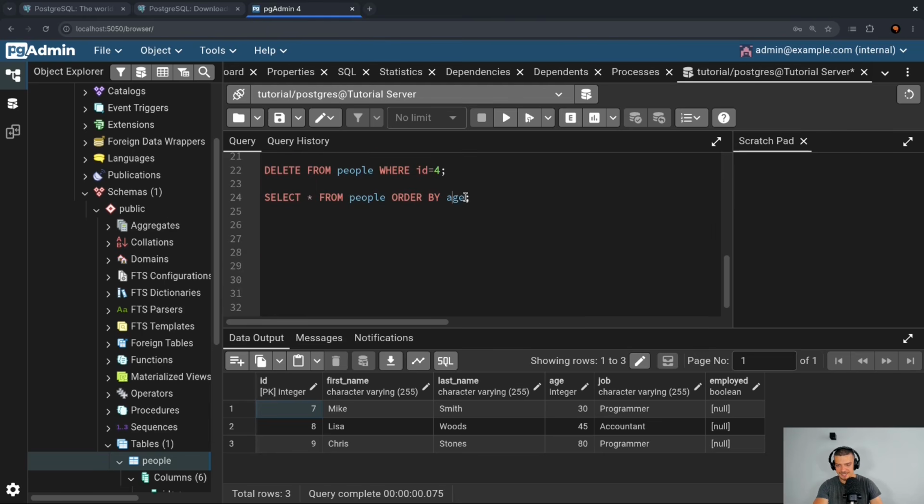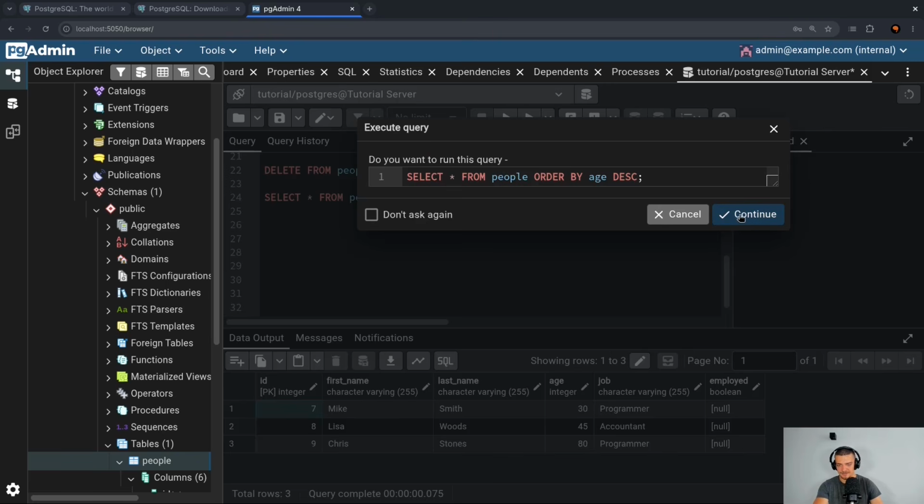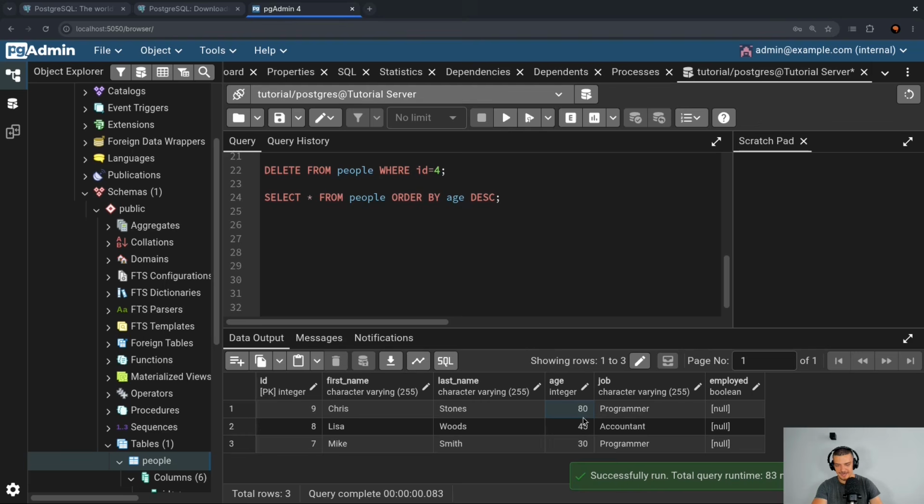So let's go and say by age descending, D-E-S-C. This would reverse the order. So if I say by age descending, we would have 80, 40, 45, and 30. Now I can also say order by job. This would be an alphabetic ordering. So now I would get accountant, programmer, programmer.